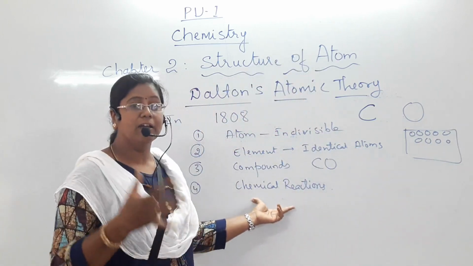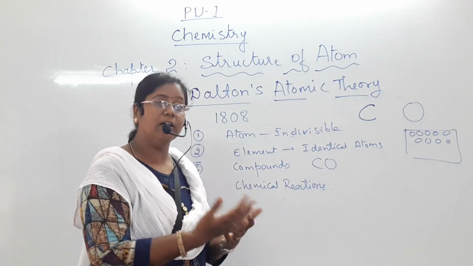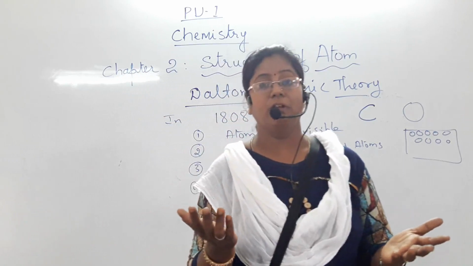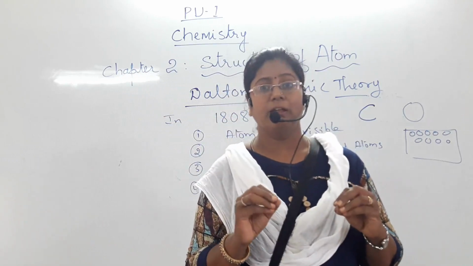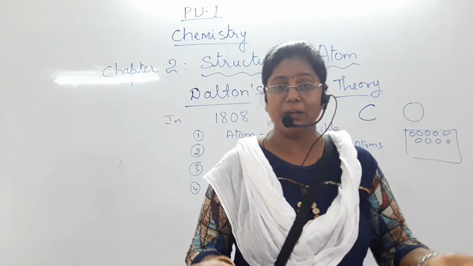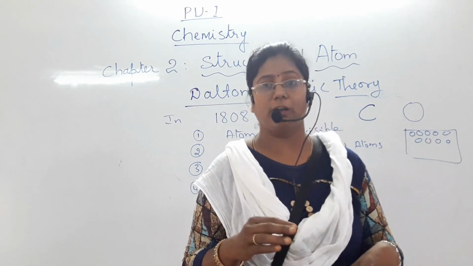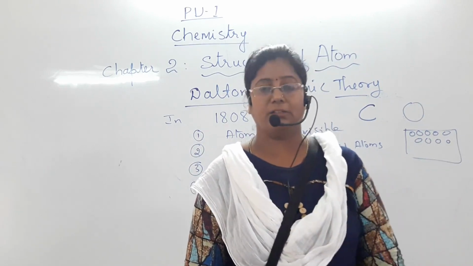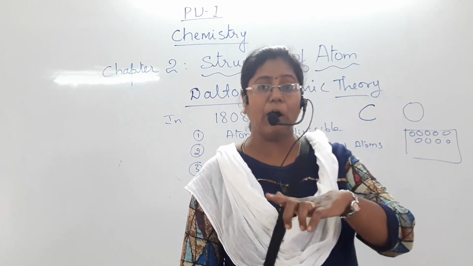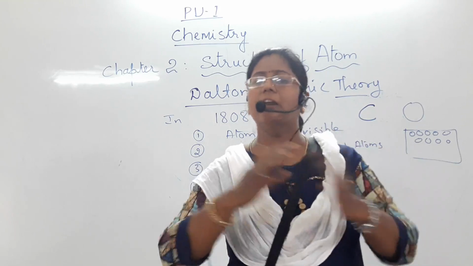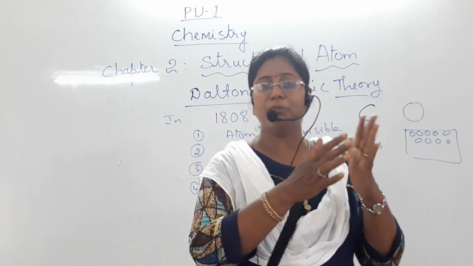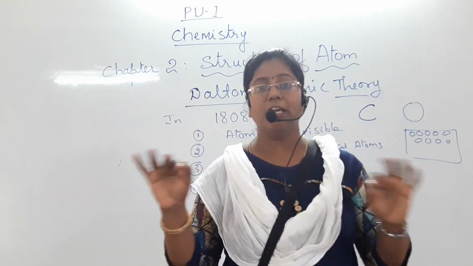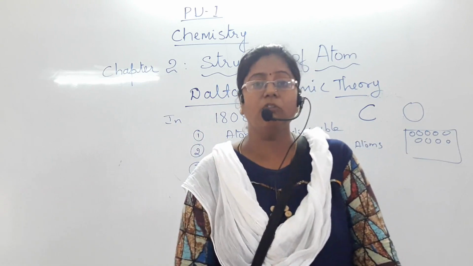In a chemical reaction, atoms can neither be created nor destroyed. This is called the law of conservation of mass. It remains the same: as many atoms as we take at the start, the same number are in the product. This is the law of conservation of mass.